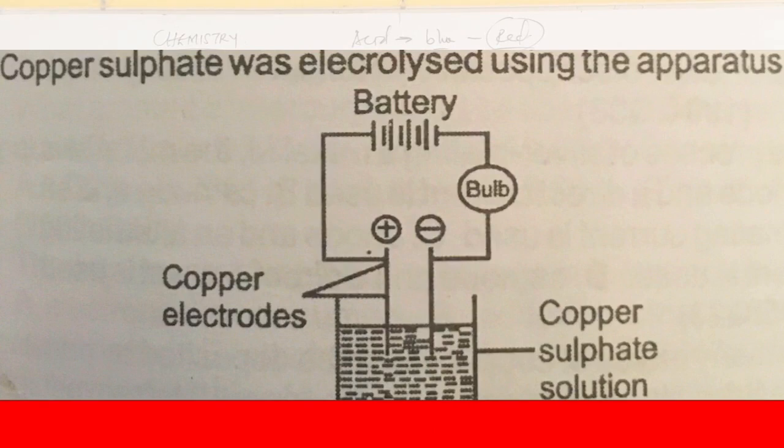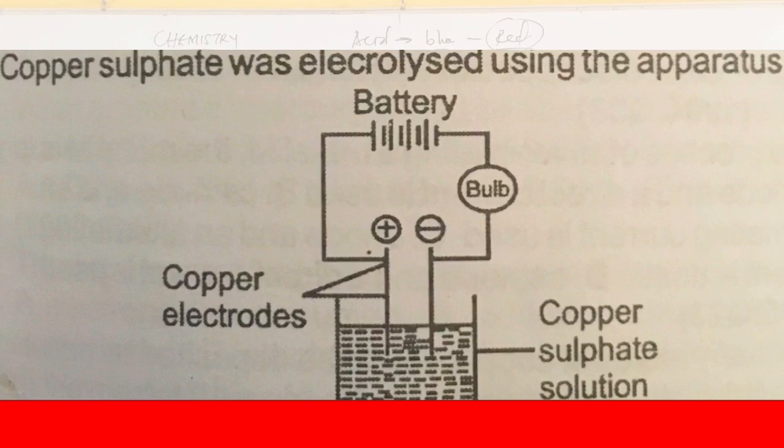Now, they drew a battery for us, or like an electrochemical cell. This is an electrochemical cell. Thereby, we have the electrolytes that is here. This is the positive electrode and the negative electrode, the both of them. Now, and we have a bulb here. A bulb is found in this place here. Now, the solution, the electrolyte that is used is copper sulfate. The same as the first question that I got for you, but in different manner.